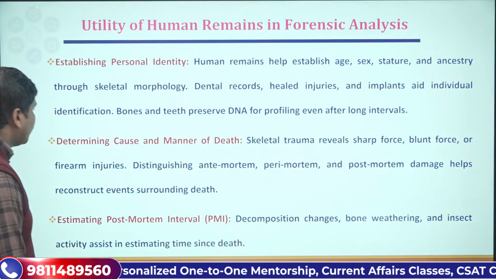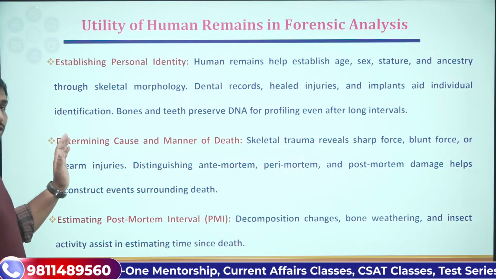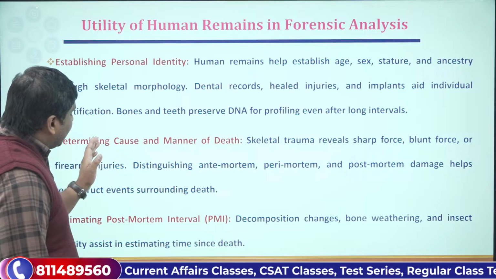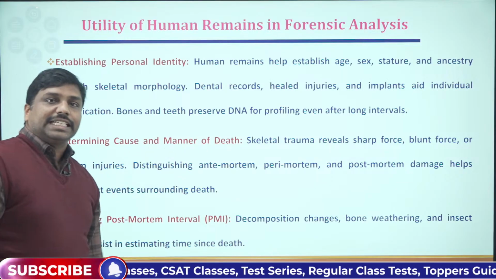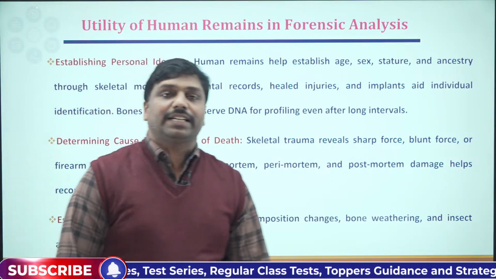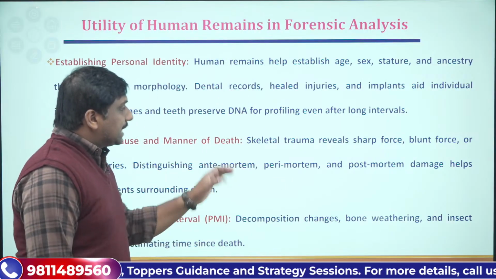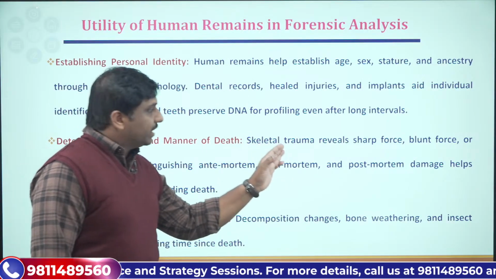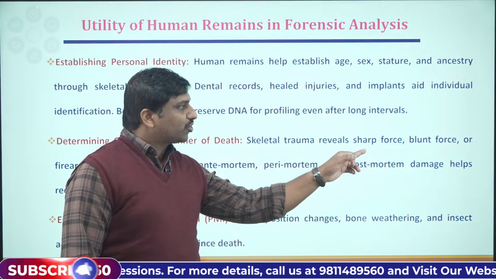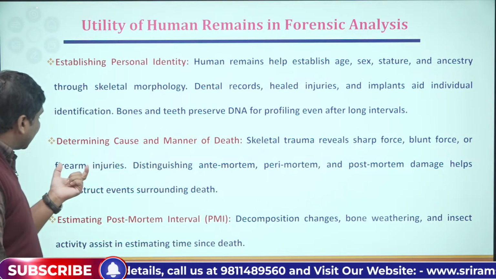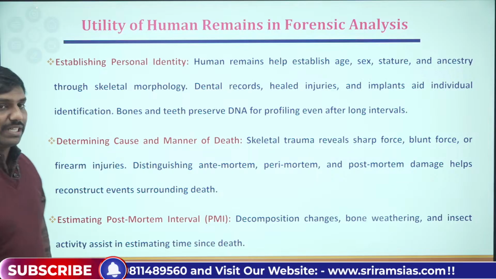Then further, we have understood that the human remains will be helpful in determining the cause and manner of death. So how the death occurred and what is the cause of the death. Skeletal trauma reveals sharp force, blunt force, or firearm injuries.